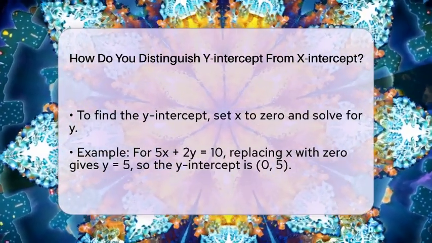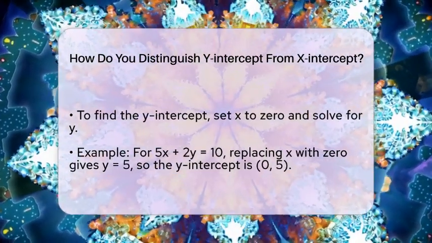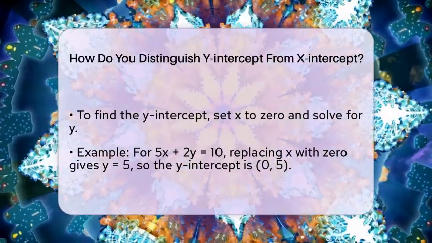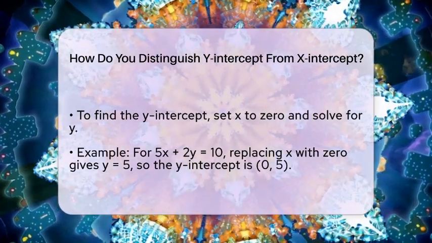Using the same example, replace x with 0. 5 times 0 plus 2y equals 10. That simplifies to 2y equals 10, so y equals 5. The y-intercept is at (0, 5). Understanding these points helps you sketch the line accurately.